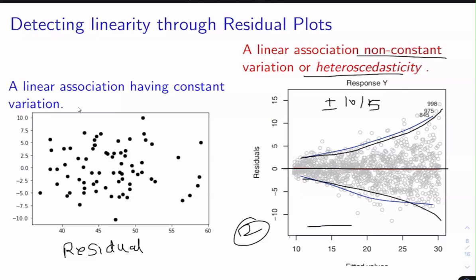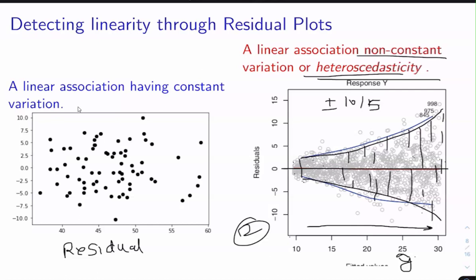If you observe, as the predicted value, y cap, predicted by the assumed function goes on increasing, the variance also goes on increasing. See, this is the variance which is increasing. Earlier it was less, and then it goes on increasing. If this pattern is there, then it means heteroscedasticity.